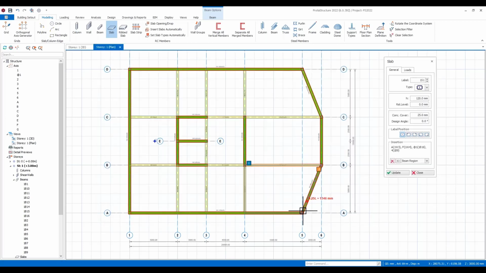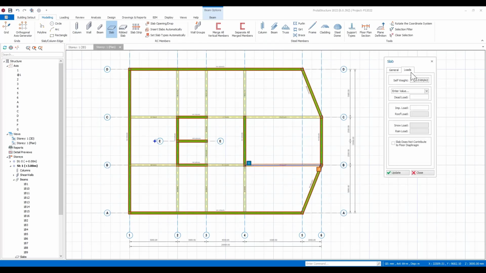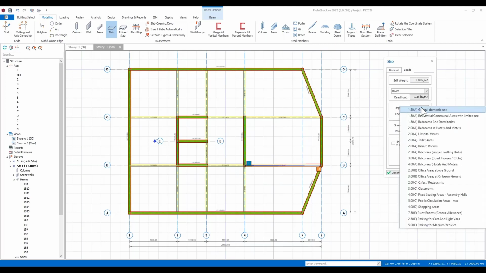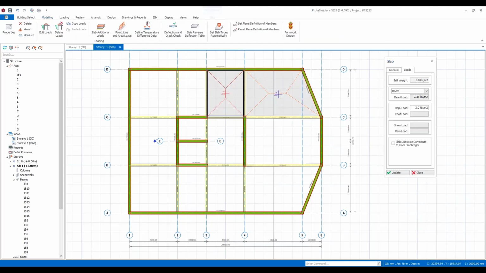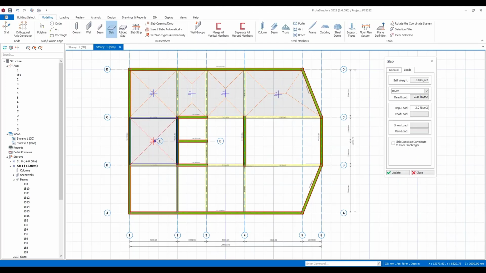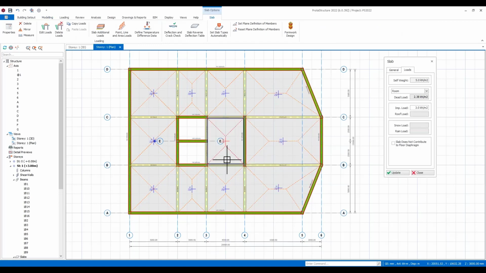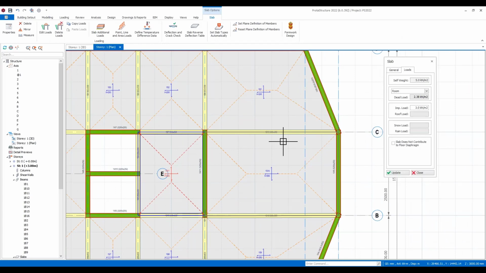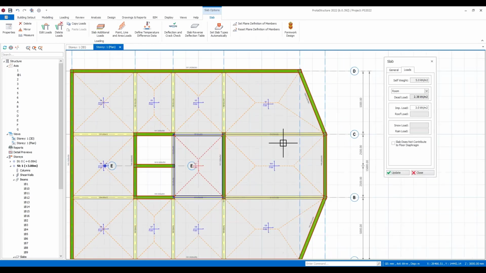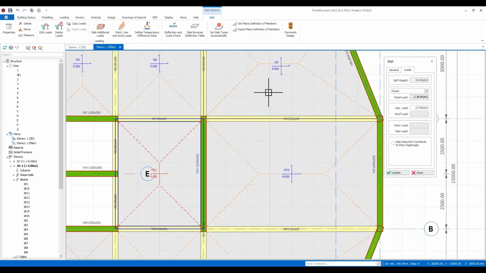So I've just gone and done that, and now I'm at a point where I can come in and define a slab. So I can give it a thickness. The self-weight's calculated. We can choose from finishes here. If we're not sure about live loading, maybe this is an office area at or below ground level, and it will give me some guidance on what I can use. So we can just come in and quickly create those loadings. Now you'll notice here that loading has automatically been distributed from the slab to the beams, and you can see the yield line that's been created here.